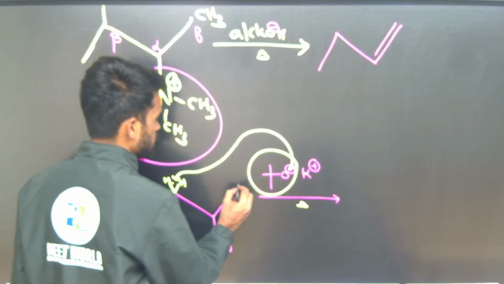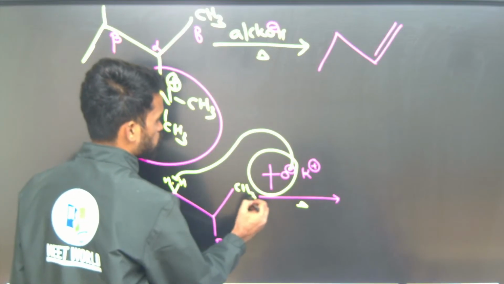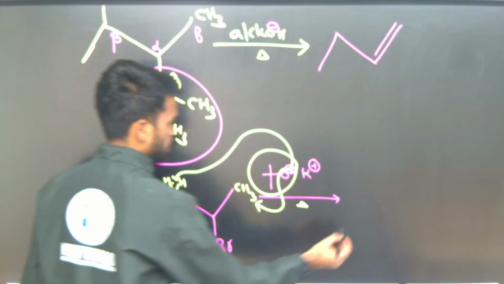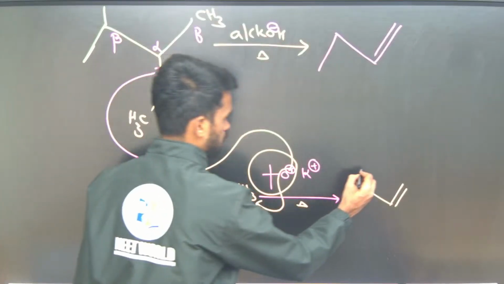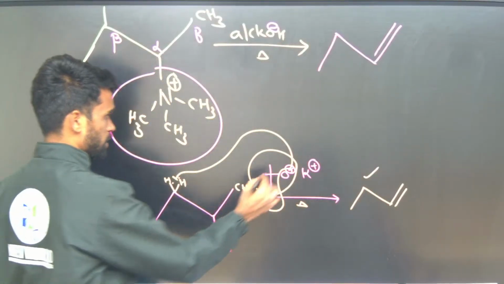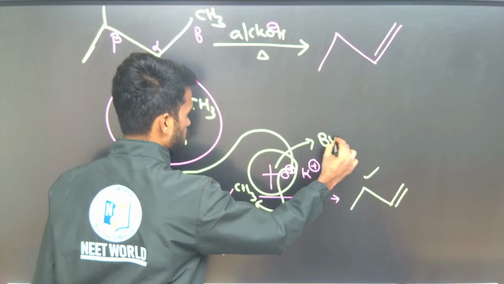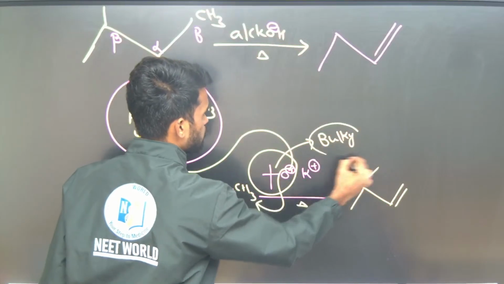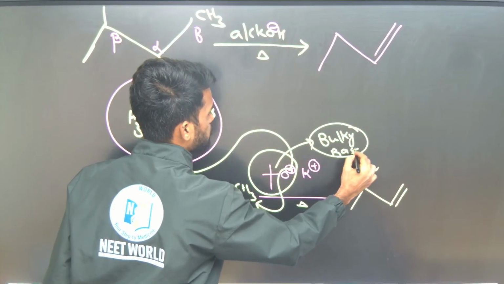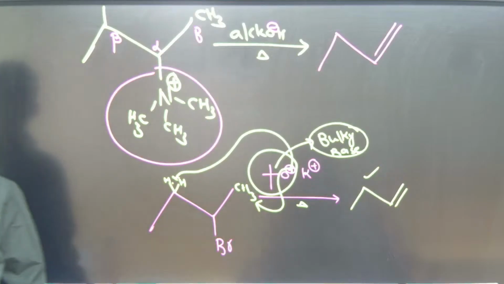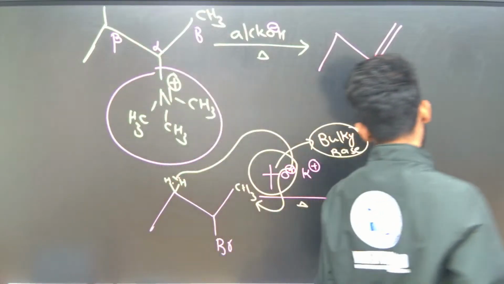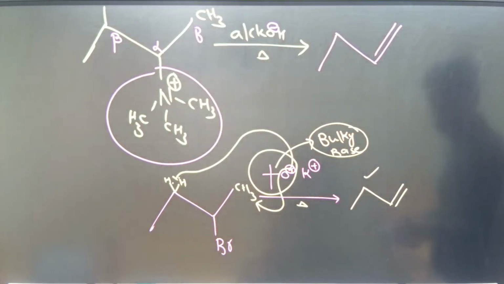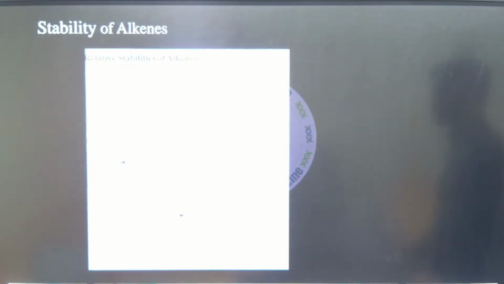Therefore it is easy for this bulky group to remove a proton from the less hindered side, and that generates a double bond here. That's why terminal alkenes are formed as major whenever the base is bulky. Remember these reactions in which terminal alkenes are forming and in which internal alkenes are forming as major.